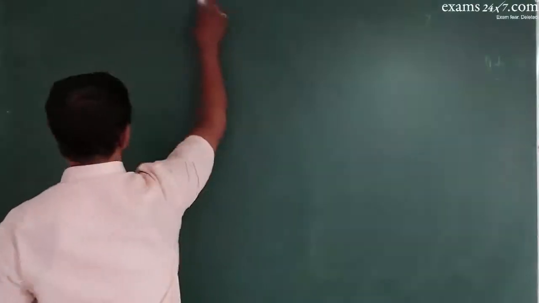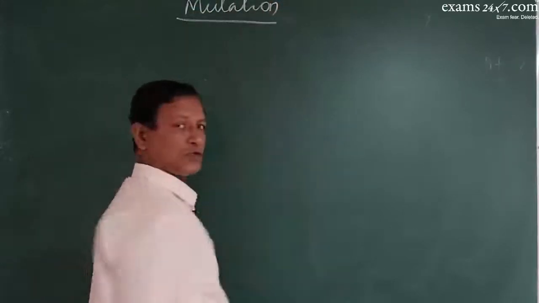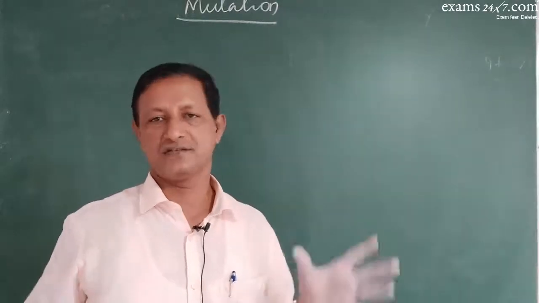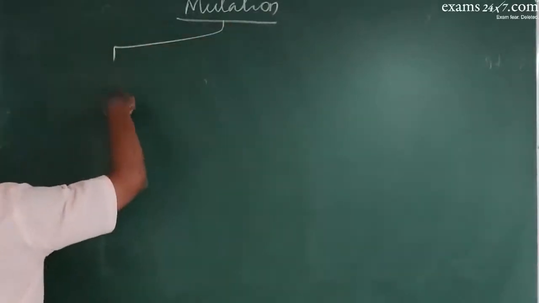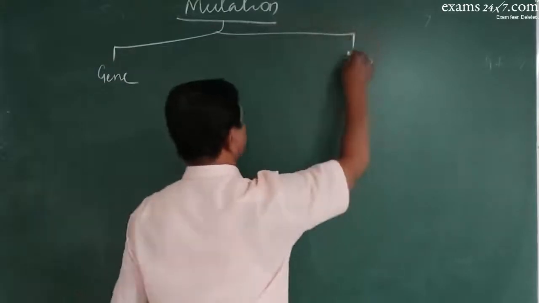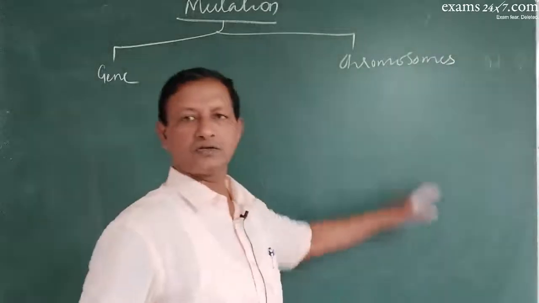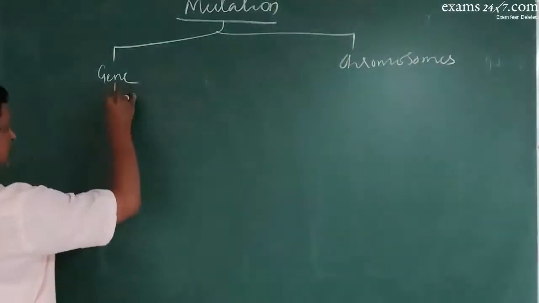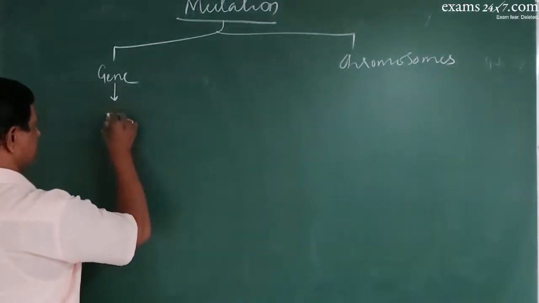And finally coming to mutation. What is mutation? Mutation is a sudden change in the gene, in the base sequence of the gene. That is called mutation. So this mutation can occur in the genes or may occur on chromosomes. That's called chromosomal aberration. This is called genic mutation. In genes, the mutation is of different types. One main one is the point mutation.